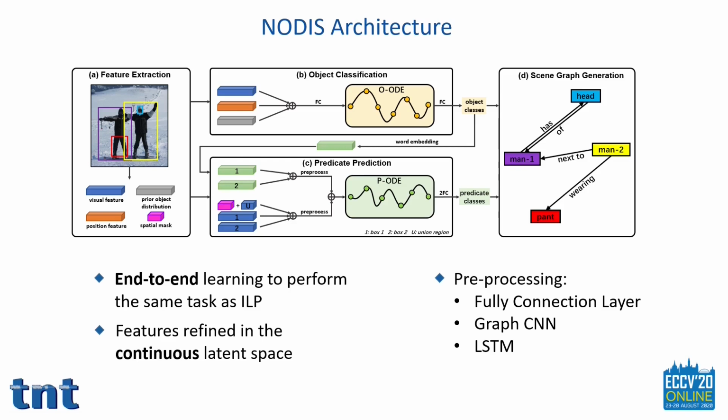In the object classifier, the feature maps, position information, and object distribution from Faster R-CNN are used. The object class scores are computed by the OODE and the following linear layer. The inputs of the predicate classifier are semantic information from the object classifier, feature maps of objects and their union box, and spatial masks. The visual vectors and semantic vectors can be preprocessed by a fully connected layer, GraphCNN, or LSTM. The final class scores of the relations are computed by the PODE followed by two linear layers.